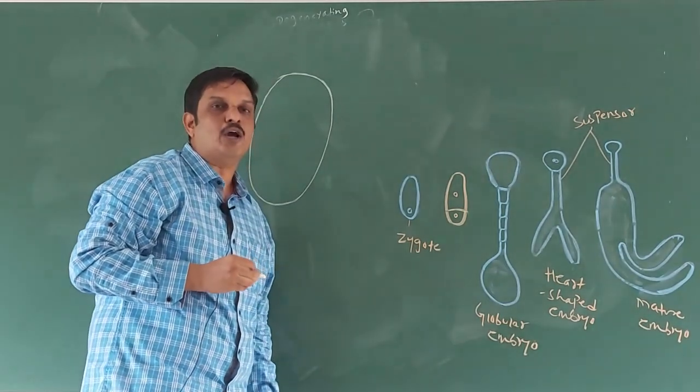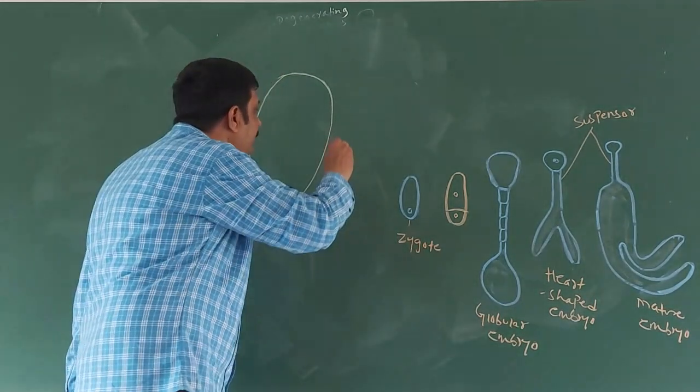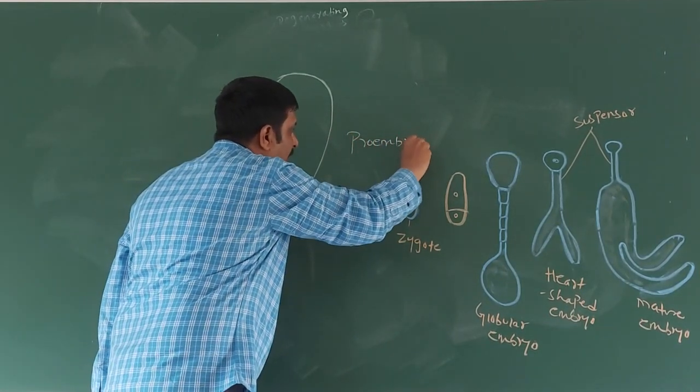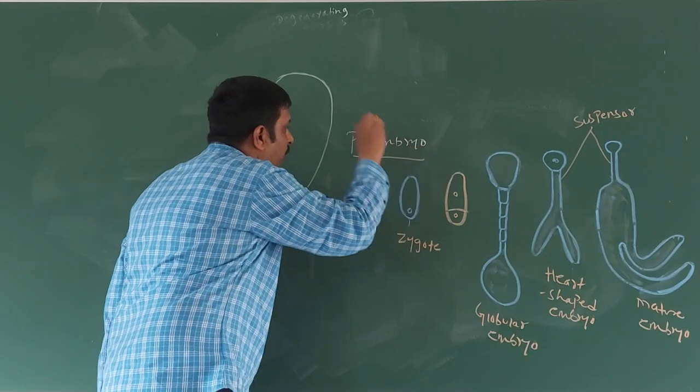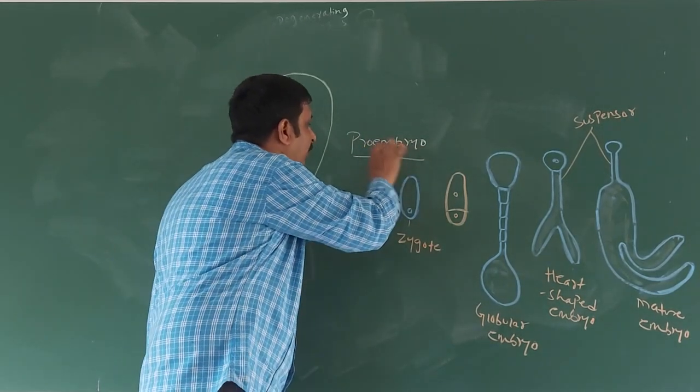Then the embryo cell repeatedly divides by mitosis, resulting in the formation of a structure called the proembryo.